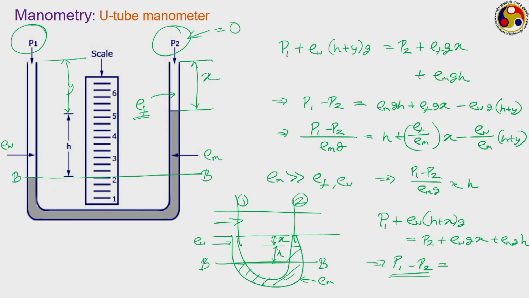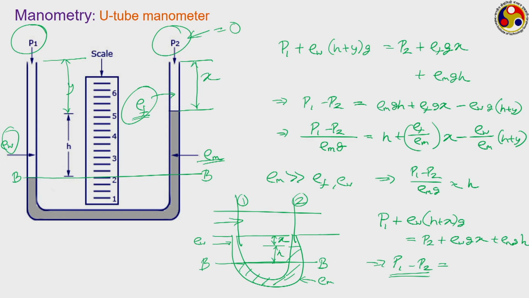You can see that in the situations we are talking about here, the manometric fluid density, that is this rho m, has to be greater than this rho w or rho f. However, if rho m is lesser than rho w or rho f, then definitely we can't use this, because in that case the working fluid will come down and push the manometric fluid in the upward direction.